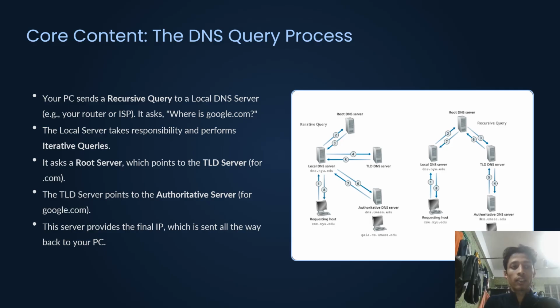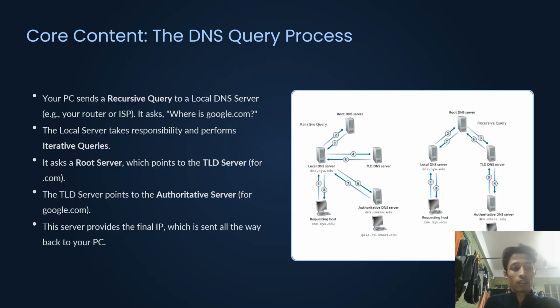Before we look at the packets, it's important to understand the basic process, which is shown in this diagram. It starts when your PC sends what is called a recursive query to your local DNS server. This is usually your home router or your internet service provider's server. Your PC is essentially asking, I need the address for, such as, www.google.com. Please find it for me.